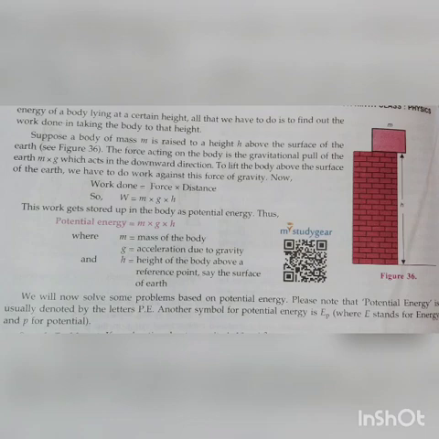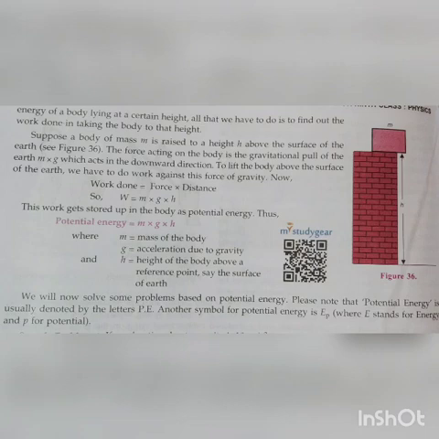Suppose a body or an object of mass m is raised to a height h above the surface. That means it has been raised to a height against the force of gravity. The force acting on the body will be the gravitational pull of the earth, which will be small m into small g, and which acts in the downward direction, because due to gravitation all the objects are pulled towards the earth.